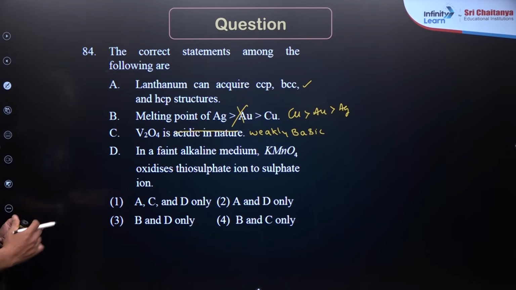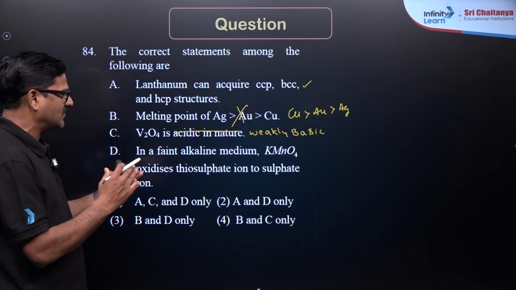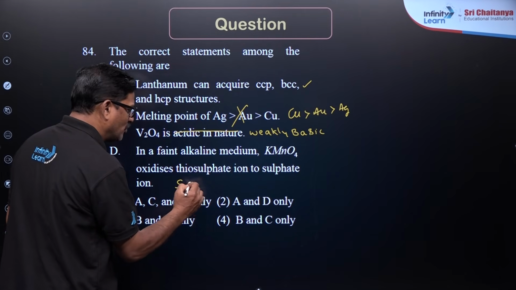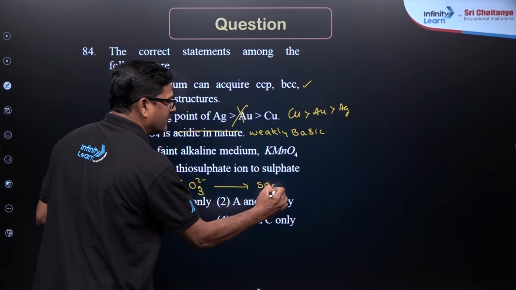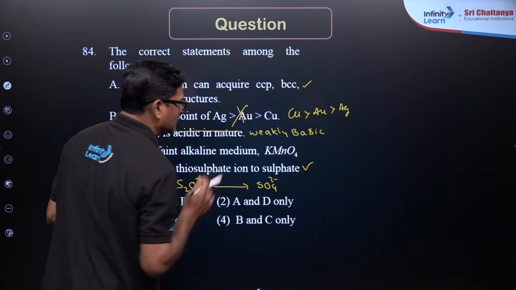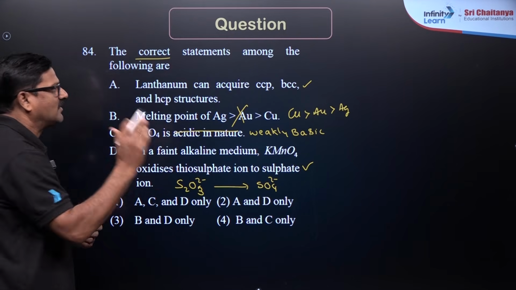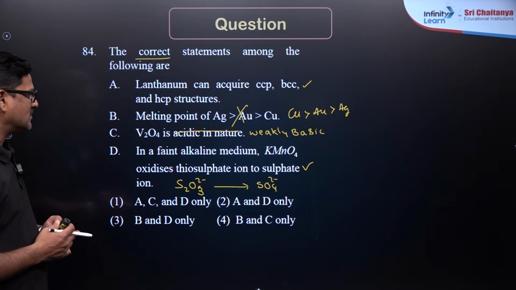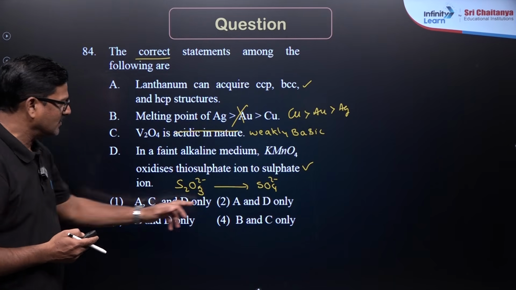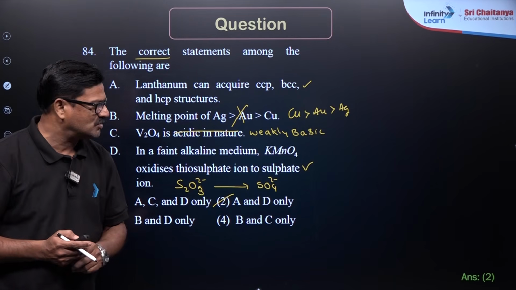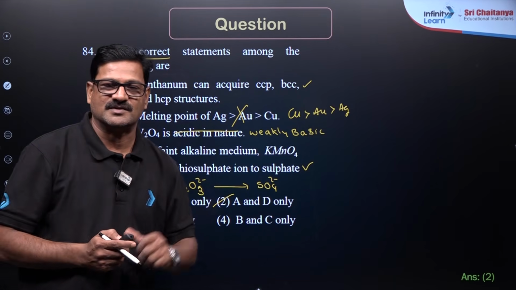In a faint alkaline medium, KMnO4 oxidizes thiosulfate, S2O3 2-, to sulfate. It is correct. So it is asking about correct statements among the following. I could say A is a correct statement, D is a correct statement. So A and D only. Option 2 is the correct answer for this question.